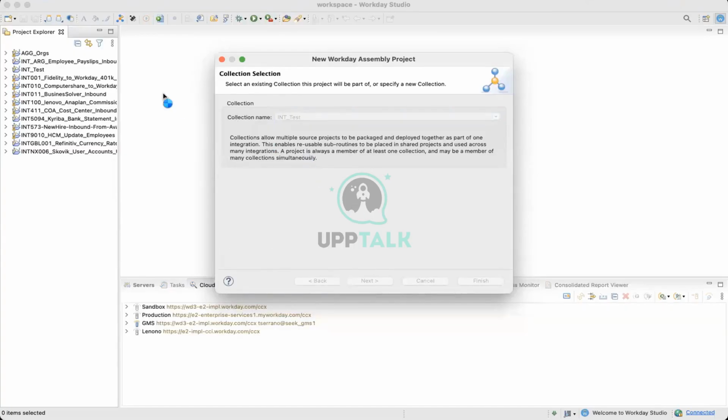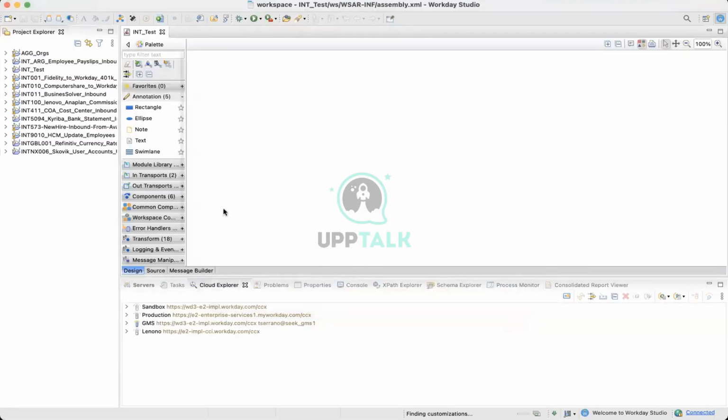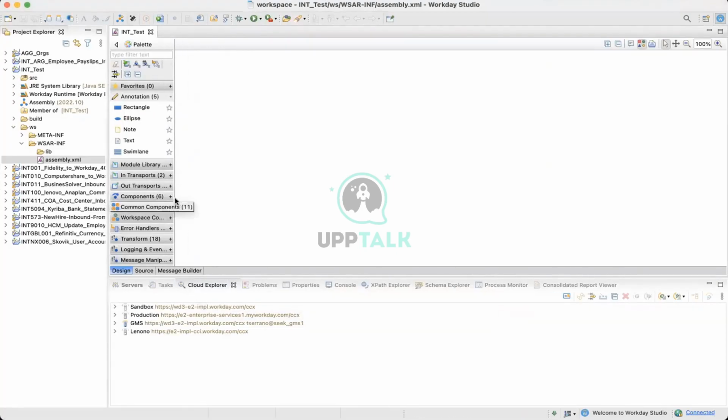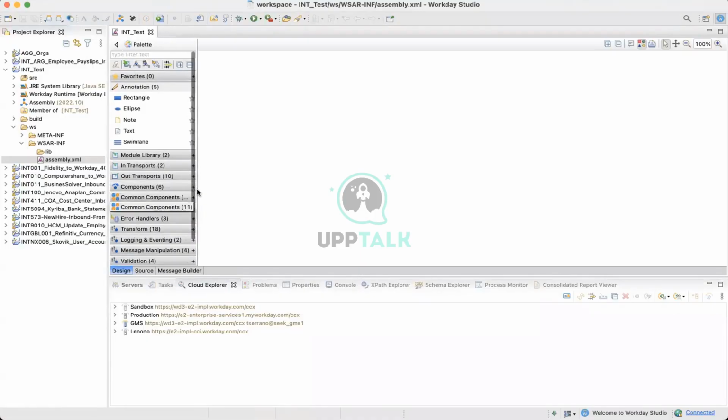It created and my look and feel will be different because it's iOS. Just don't think that why you are not able to see your stuff like this. This is test. And if you double click on your assembly, it will be this blank thing here. This is where you will do your integration stuff, right? Designing and all that.